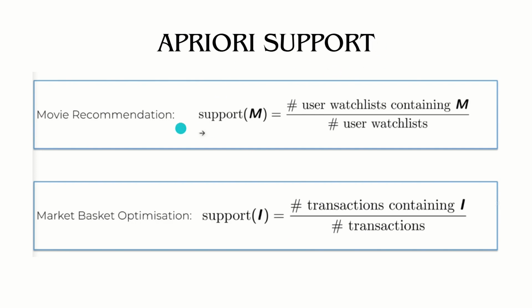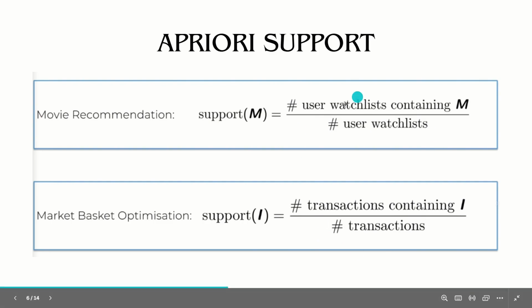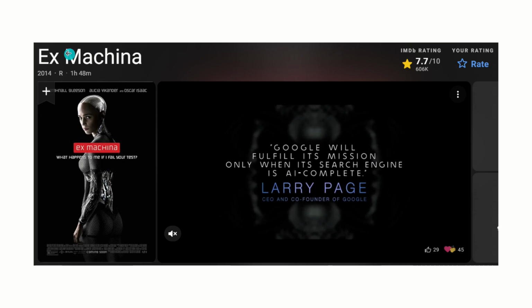So what is support? The support formula says, for movie recommendation, the user's watch list containing M divided by the number of users' watch lists. Or if we talk about this market basket optimization example, the number of transactions containing I over the number of transactions. So this is the little formula we are having. Let's take one example to understand this. Let's suppose I'm taking one example of a movie, the AI-based movie Ex Machina.